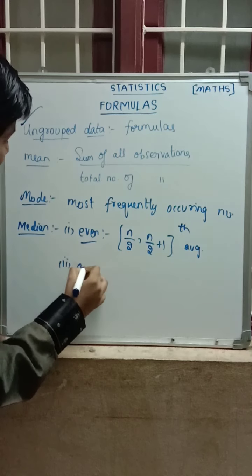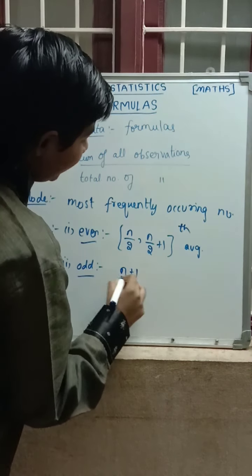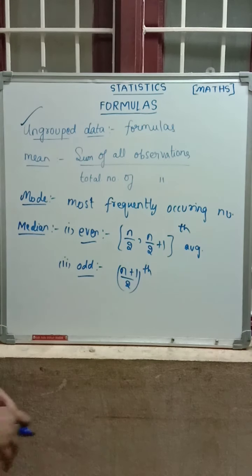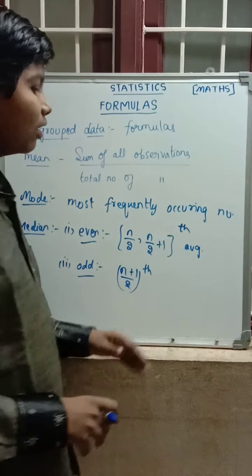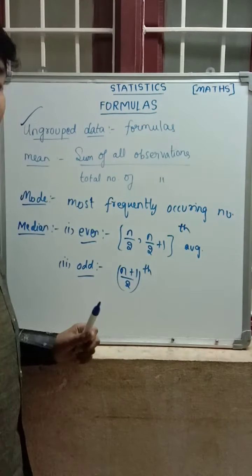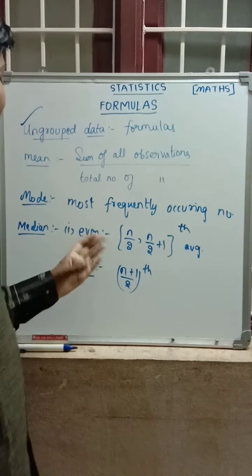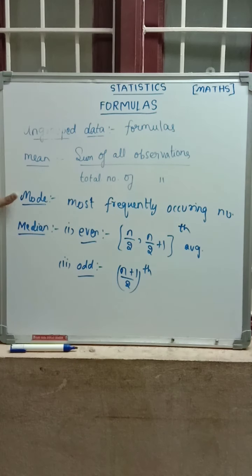Next, odd case. The n plus 1 by 2 observation, where n is the number of observations. We get the value, and that observation we have to take. In raw data there is a correct observation for the odd case, but for the even case it may or may not be. These are the ungrouped data formulas: mean, mode, median.